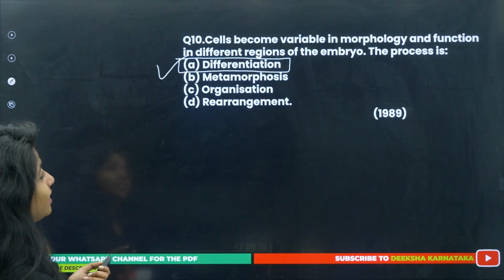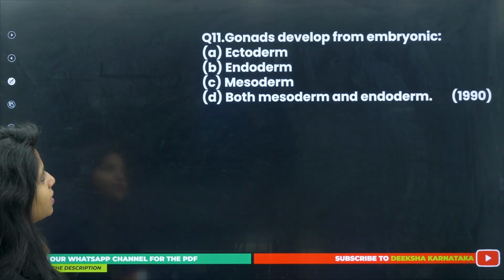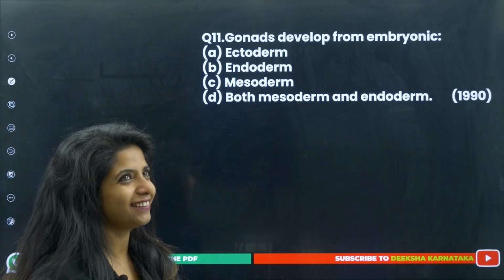Okay. The 10 questions are over. Now we have 20 more questions. Let's see. Gonads develop from the embryonic